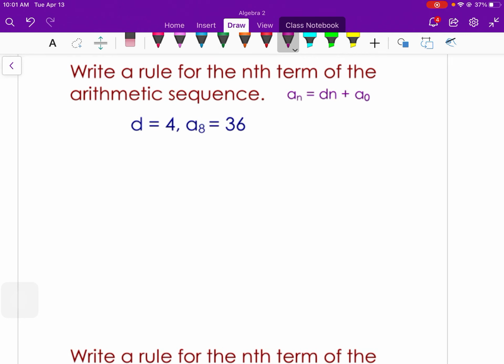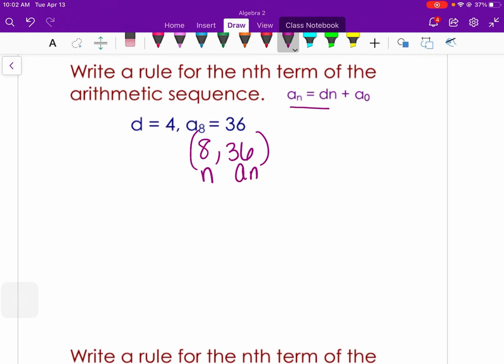Write a rule for the nth term of this arithmetic sequence. So this one is giving me the d, which is the common difference, and it's telling me that the 8th term is 36. So this is similar to when we have a line and you're given the slope and a point, and then you need to solve for the y-intercept. Essentially, that's what we're doing. Our common difference is 4, and then we're given this ordered pair, essentially. The 8th term is 36. So when you plug in 8 for n, your a sub n is 36.